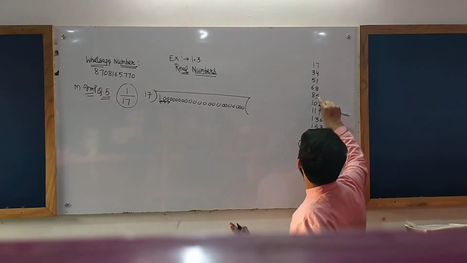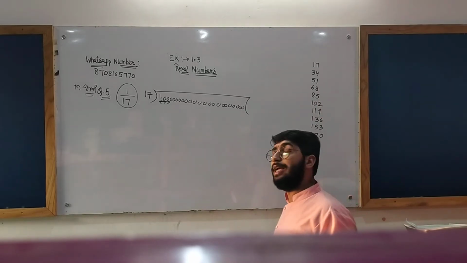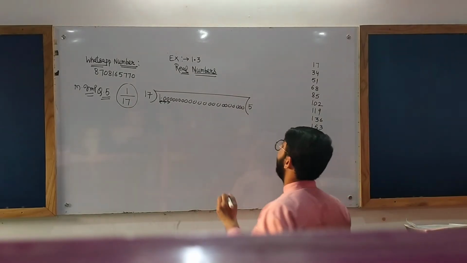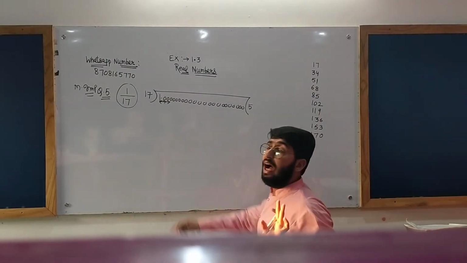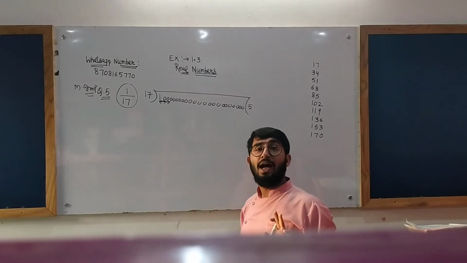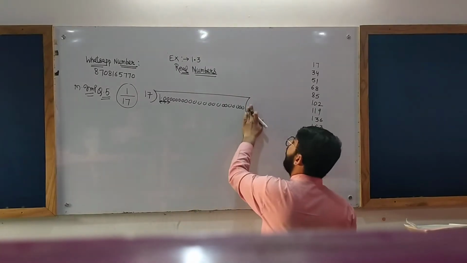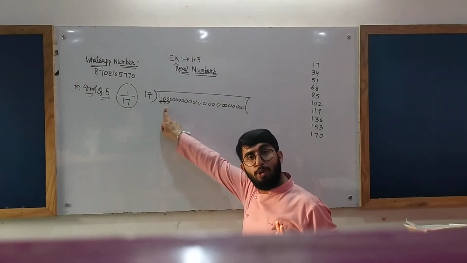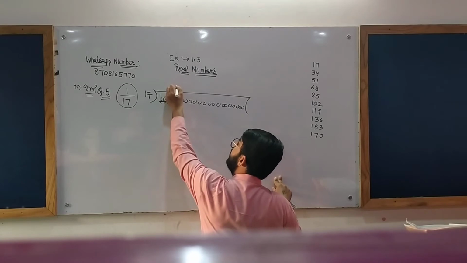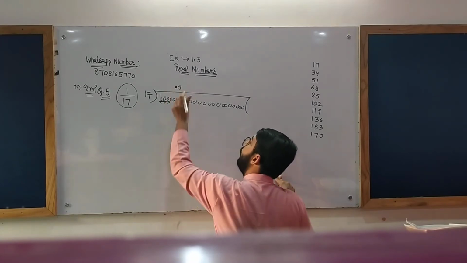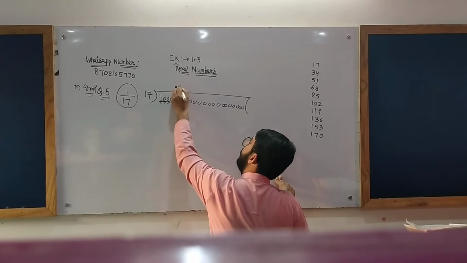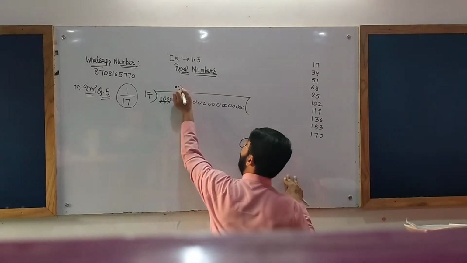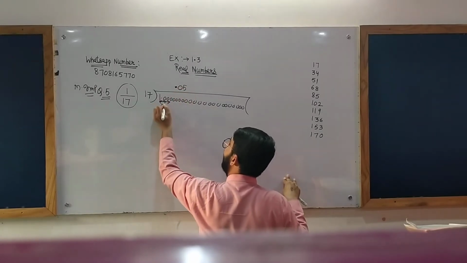It will be what? 17 fives are 85. But listen to me, I have used 2 zeros after the decimal. So what will I have to do? I have to write a point for the decimal, and I will have to write 0 for the first zero, and another 0 for the second zero. Now 17 fives are 85.